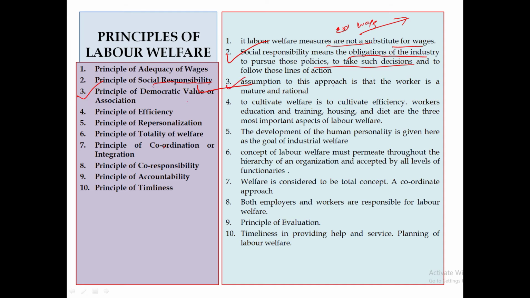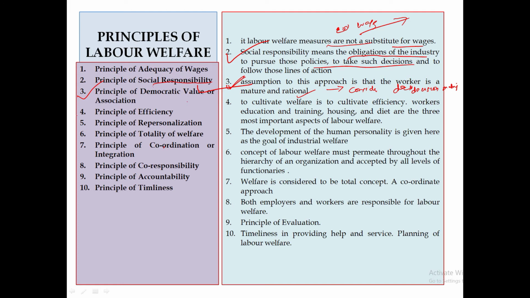The assumption of this approach is that the worker is mature and rational. Now you should consider the worker also in decision making. My handwriting is very bad, so sorry. In decision making, or in producing anything, or in terms of management also, workers should be taken into account.